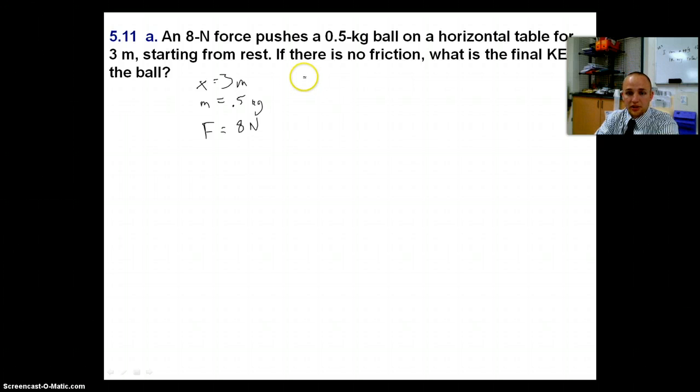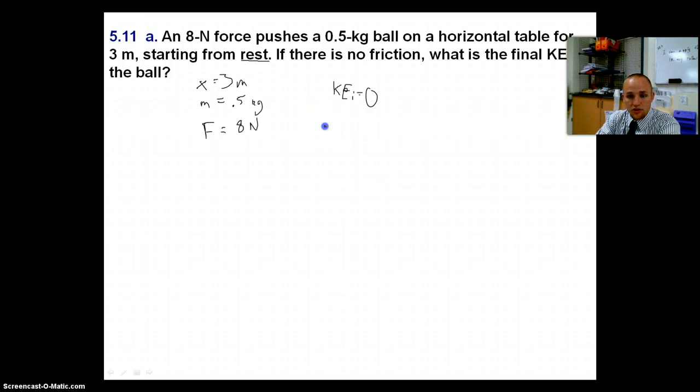We know that initially we're at rest. So this rest tells us that we don't have any kinetic energy at the beginning, right? So our kinetic energy initially is going to equal 0, right? But we do have kinetic energy at the end, and what does that equal?